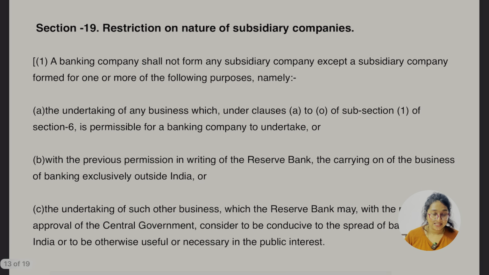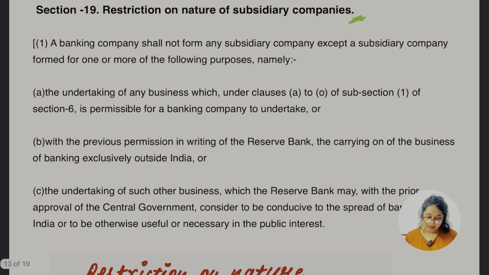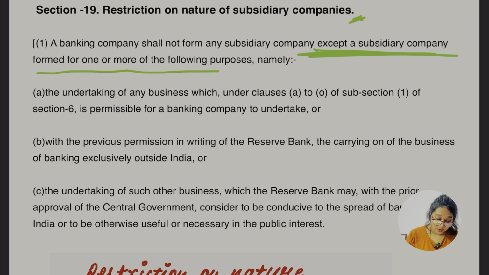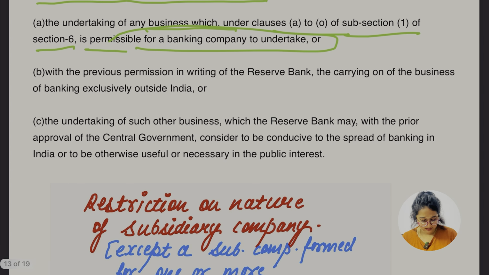Hope this part is clear. So Section 19 says the restriction on the nature of the subsidiary company. A banking company shall not form any subsidiary company except a subsidiary company formed for one or more of the following purposes, namely the undertaking of any business in which, under clauses A to O of sub-section 1 of section 6, it is permissible for the banking company to undertake.